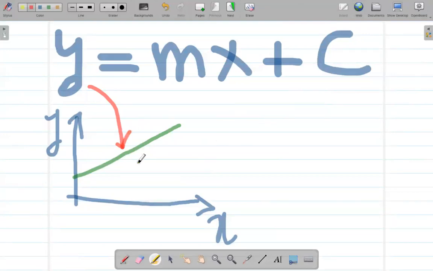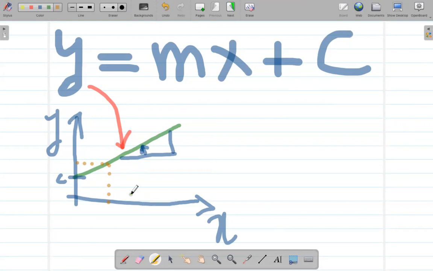In here, this place is for C and the slope of this line is M. Then you can calculate the Y for a given X. This is actually a simple linear regression model, right?